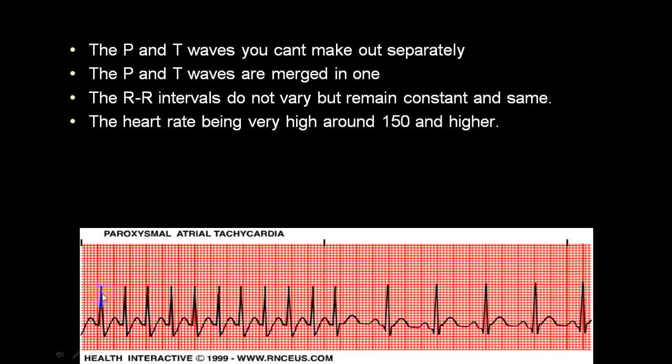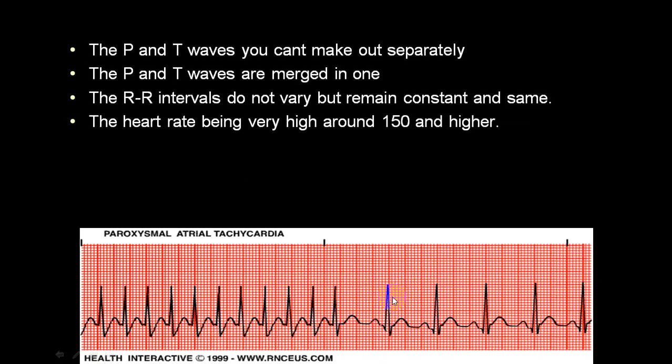Now you can see here again, a similar type. There is a run of tachycardia, and if you see this rate, it is almost coming to 200. This is 7 small squares. So 1500 divided by 7.5, say we take it. So it is roughly 200, and then the rate slows down.